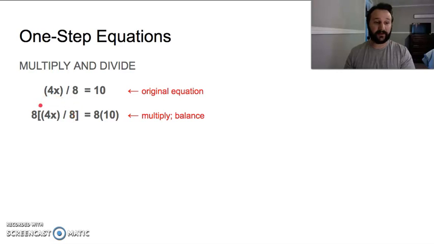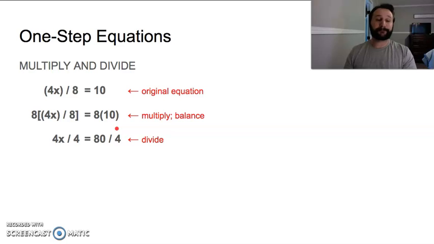These are going to cancel out, 8 and 8, and then 8 times 10 is going to be 80. So you got 4x equals 80. Then our second step would be to divide by 4. So we're left after this with 4x equals 80. Our next step to take is to divide by 4 to get x by itself.